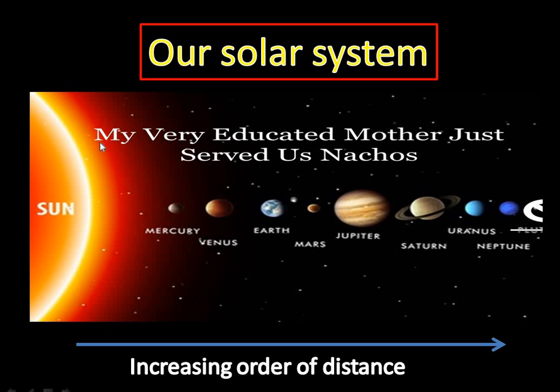M stands for Mercury, V for Venus, E for Earth, M for Mars, J for Jupiter, S for Saturn, U for Uranus, and N for Neptune. You can learn this sentence and always write the planets in the same pattern.